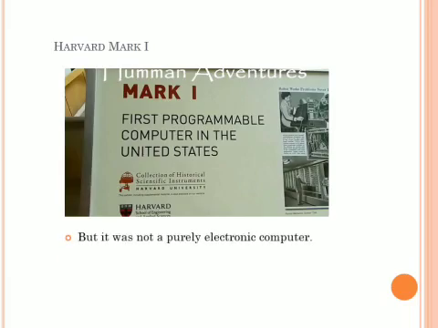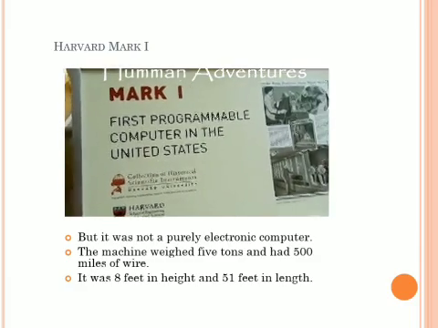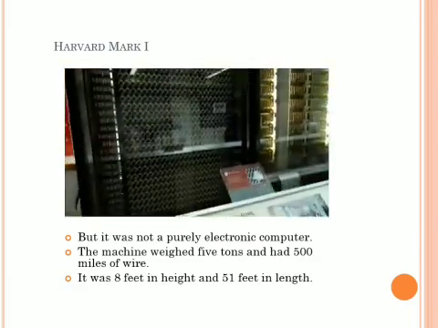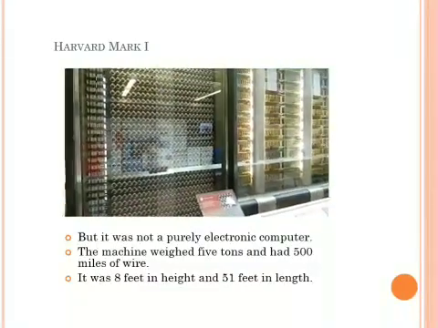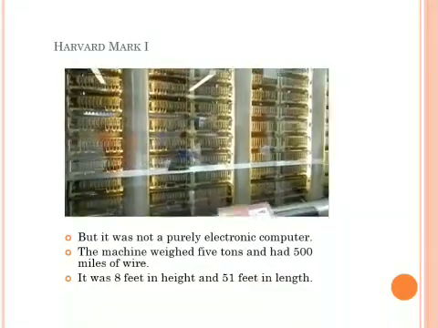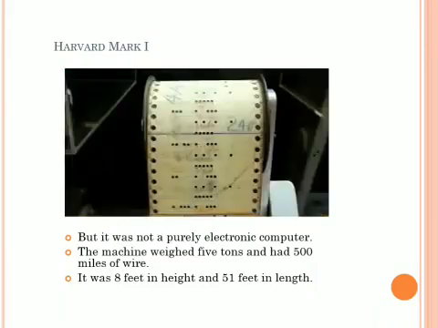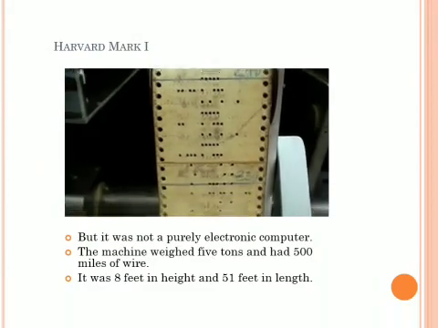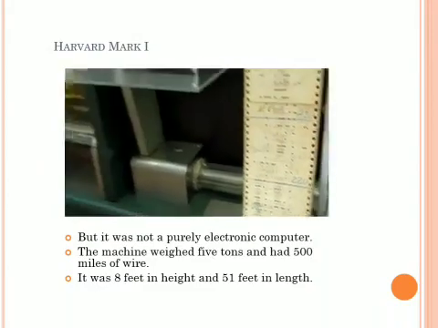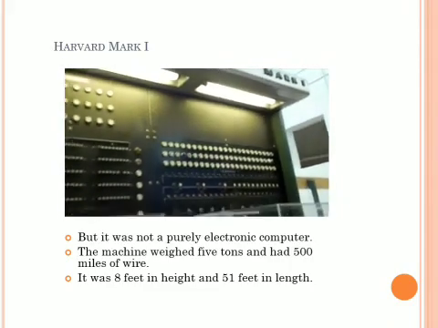Here I have a video, so let's look at how the computer was. You can see it is a very huge computer. It was the first programmable digital computer developed in the United States, but it was not a purely electronic computer. The machine weighed 5 tons and had 500 miles of wires.